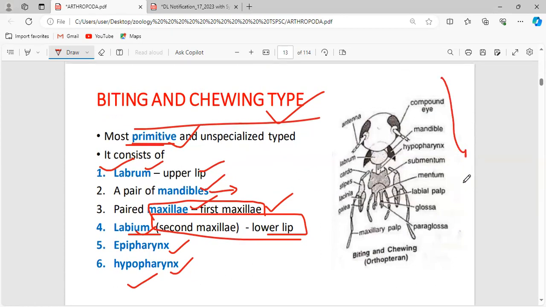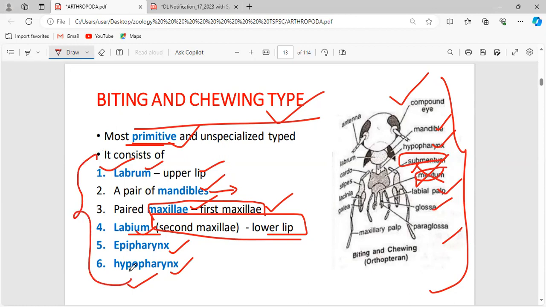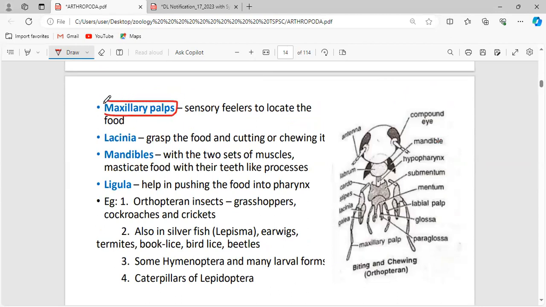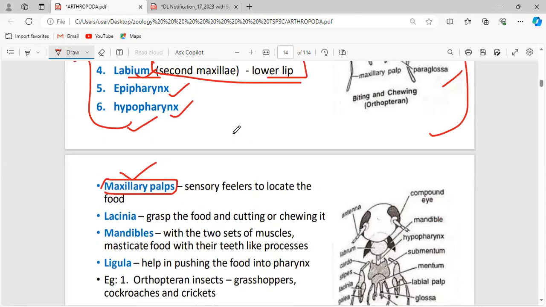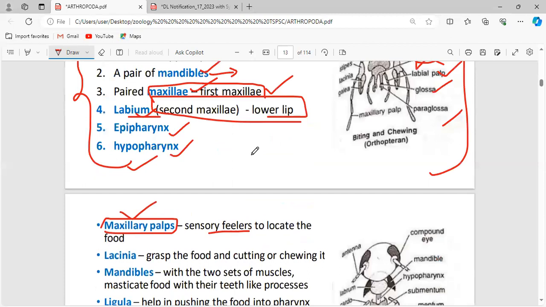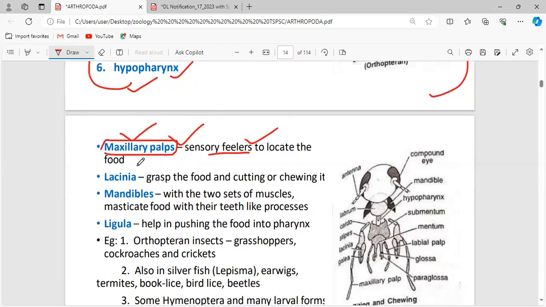And this is the structure. The compound eye is present here, then the mandibles, hypopharynx, submentum, mentum, and the labial palp, glossa and paraglossa. These structures are unnecessary to memorize. Just read what I have mentioned here; that is sufficient. Then the maxillary palps. The maxillary palp is the palp-like structure present on the maxillae. The maxilla is said to be sensory, able to sense taste, because of the presence of maxillary palps. They are sensory feelers to locate the food.